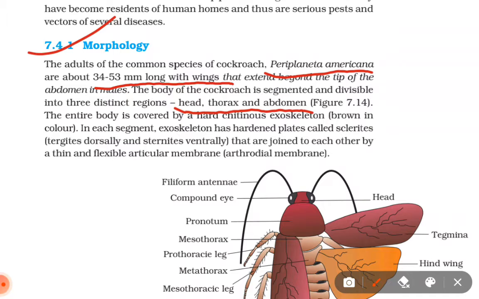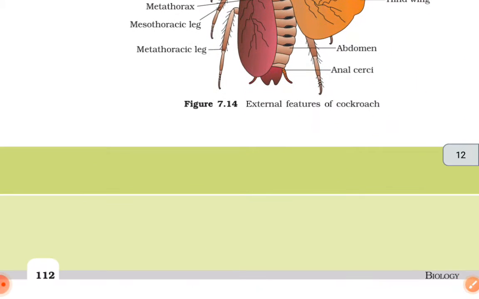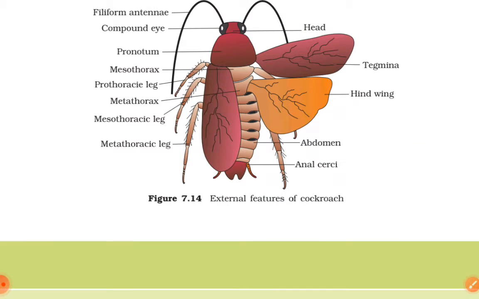The entire body is covered by a hard chitinous exoskeleton, brown in color. In each segment, the exoskeleton has hardened plates called sclerites, tergites dorsally and sternites ventrally, that are joined to each other by a thin and flexible articular membrane, the arthrodial membrane. Figure 7.14, external features of cockroach.